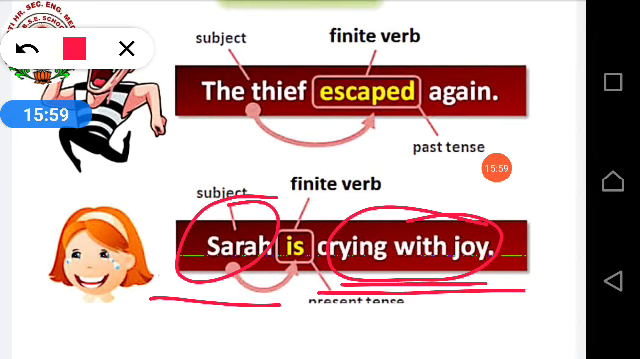Subject means who is the person doing the thing, who is the person doing the action. And what action that person is doing, that will come under your predicate.